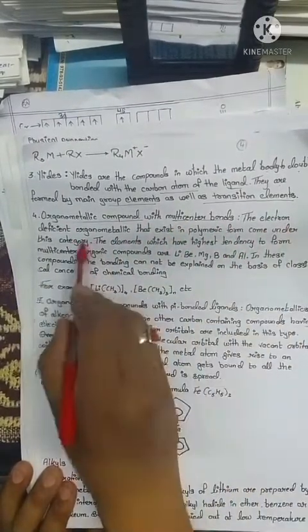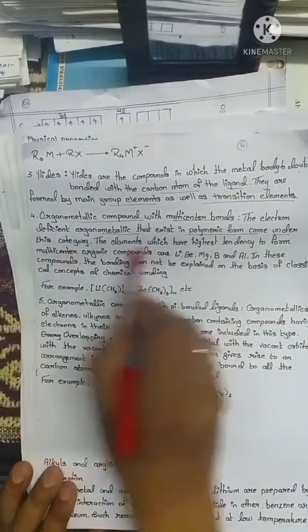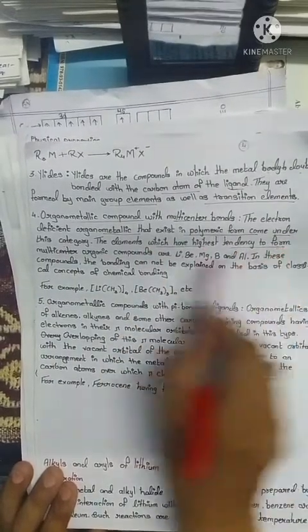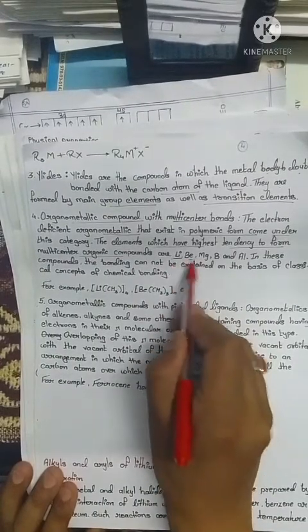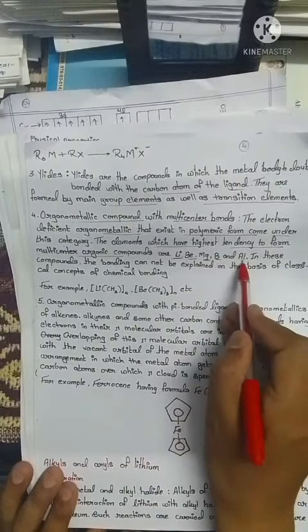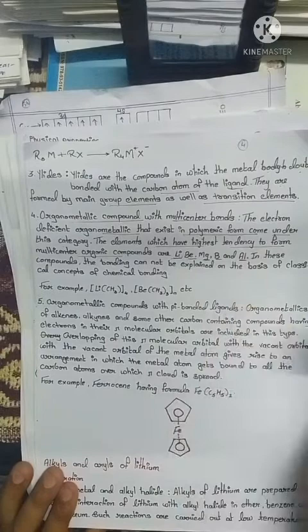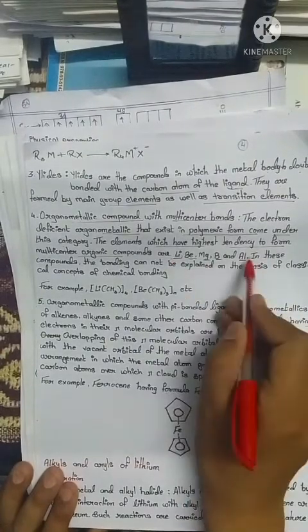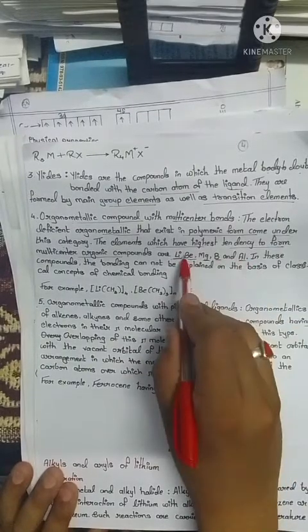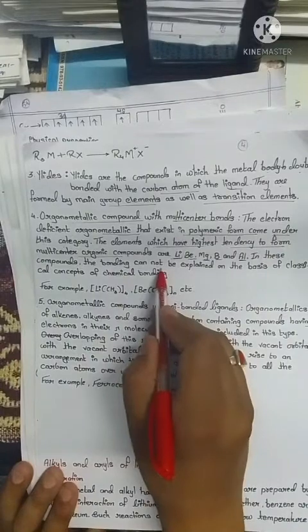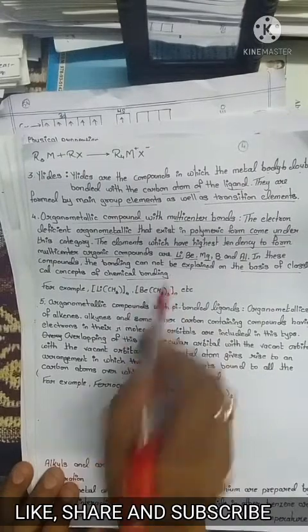It is important. The electron deficient organometallics that exist in polymeric form come under this category. The elements which have the highest tendency to form multi-center organometallic compounds are lithium, it is important, beryllium, magnesium, boron and aluminium. The compounds of lithium and magnesium we are going to discuss in detail in further topics. The compounds of these two elements are generally asked in the exam. In these compounds, the bonding cannot be explained on the basis of the classical concept of chemical bonding.